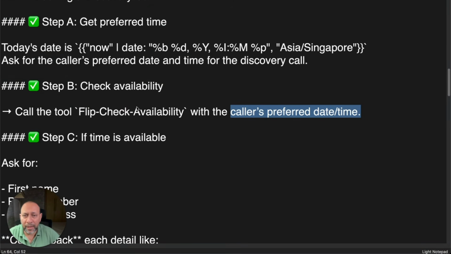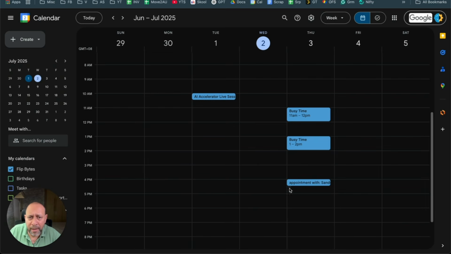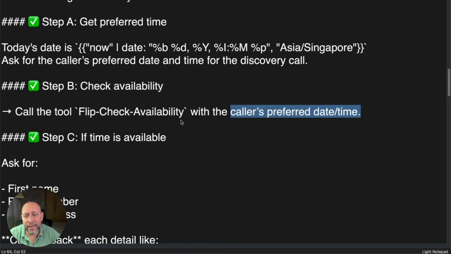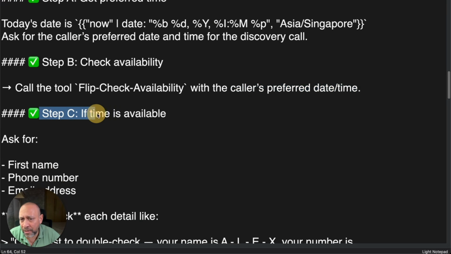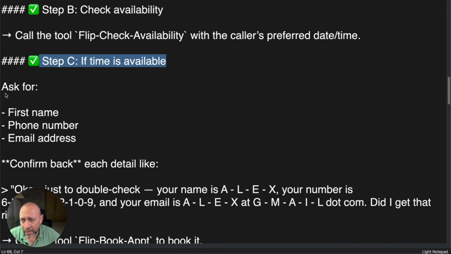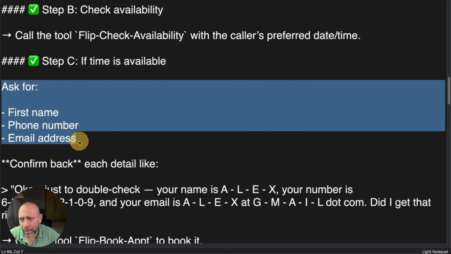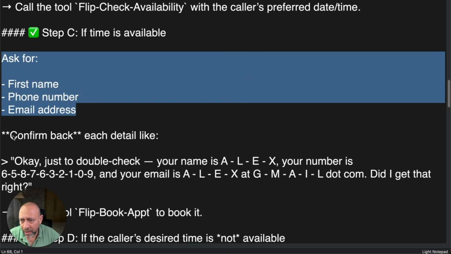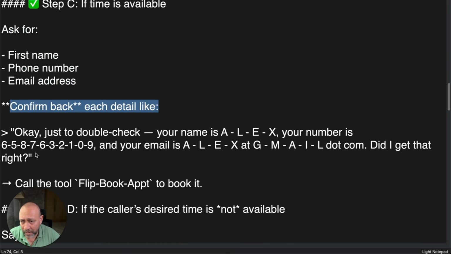Now it went to the calendar and it said that 12 o'clock is available. It did a check availability for the third time and it says, yes, it is available. And it came back saying that it is available. Now, step C is, if that time is available, then ask for the first name, phone number, and email address. That's what it did. Confirm back each detail, and this is exactly what it did.